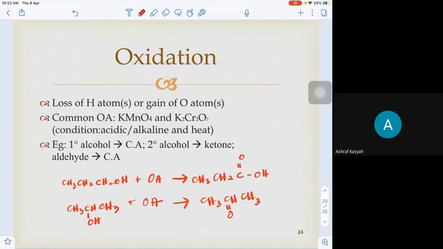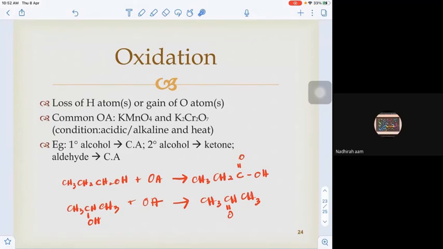Okay, so look at the difference between the starting materials and the product here. What's the difference between these two? The product has a different functional group.